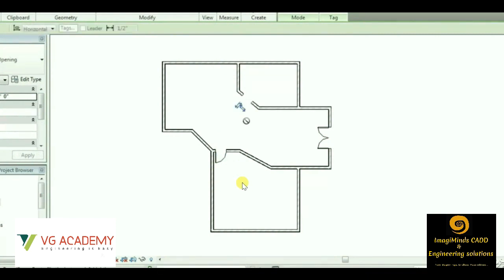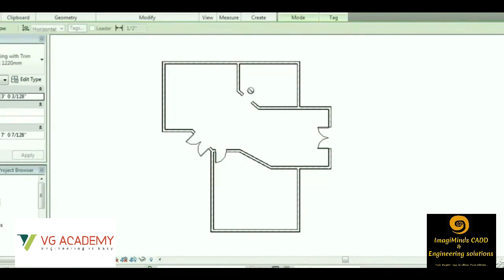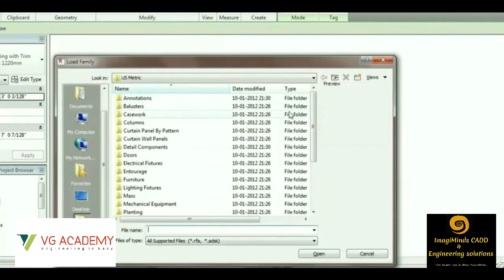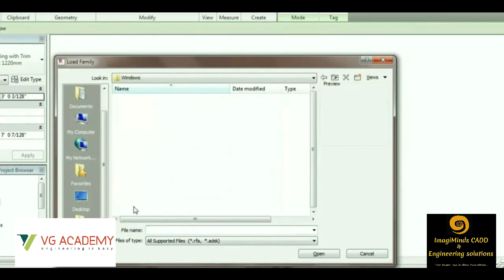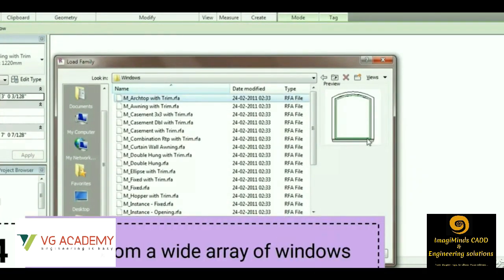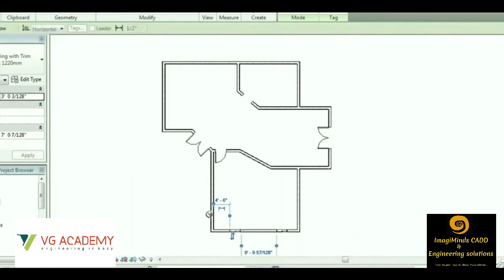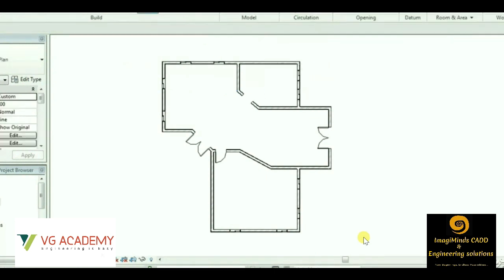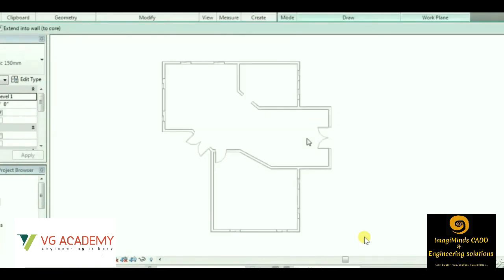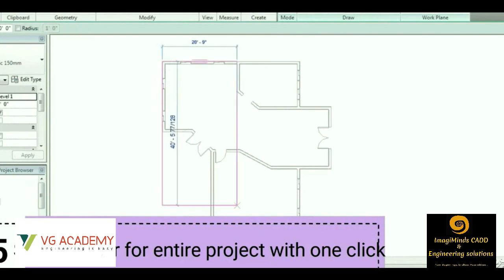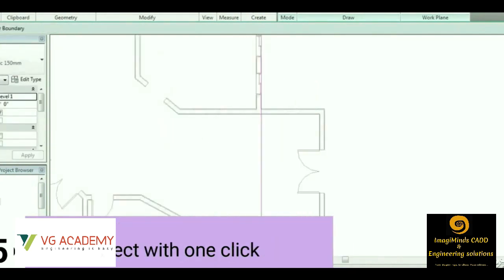So guys, the main reason for showing you Revit architecture after AutoCAD is that we won't be using AutoCAD 3D; we will be using Revit architecture for better 3D realistic images, or proper realistic image generation, because it reduces a lot of time. You can see, guys, right? You are selecting the window, you are placing the window options. If you want to do any type of modifications, you can do that.